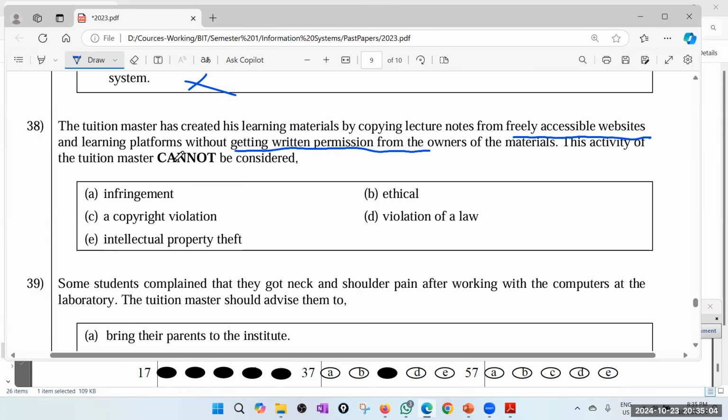It's an infringement, it's a copyright violation, it's intellectual property theft. It's not ethical, it's unethical, it's a violation of law. Actually, you are doing an illegal thing, you are doing infringement, right? You are committing intellectual property theft. Okay. The answer is ethical, because it cannot be considered as ethical at all. 38b.